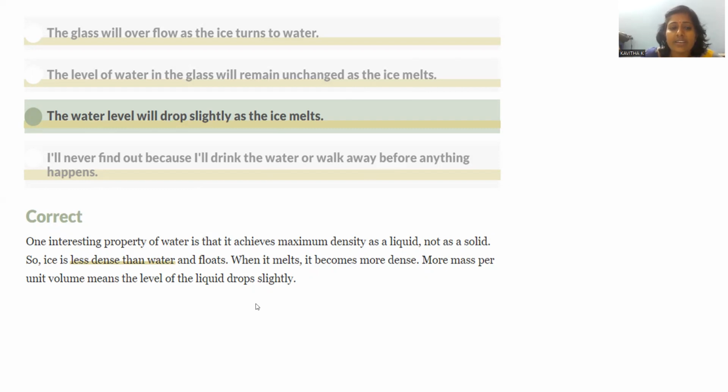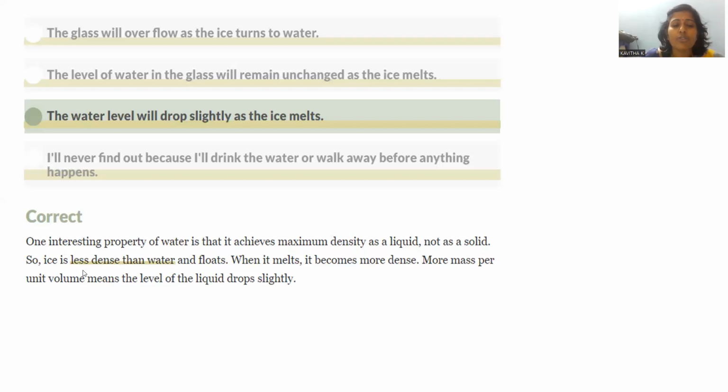What could be the reason behind this? Usually, whenever different phases of matter are considered, solid will have higher density when compared to liquid. But exceptionally, water is a peculiar compound where you find the maximum density in liquid water rather than solid ice. That's the reason why. If you go to the polar region, most of the top region is covered with ice, and beneath the ice layer you can find the water, which is the source of survival of the aquatic species.